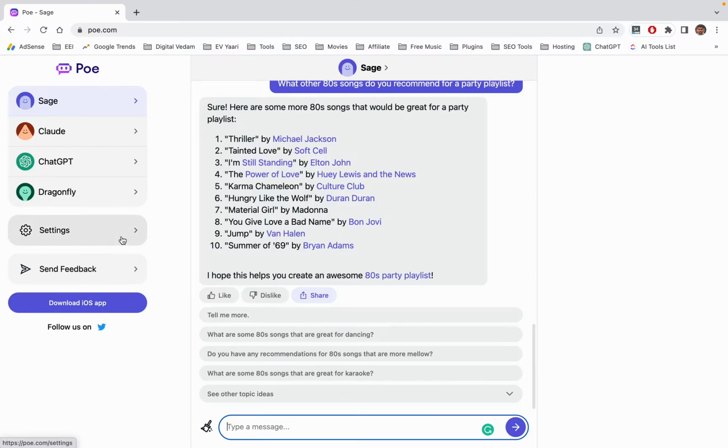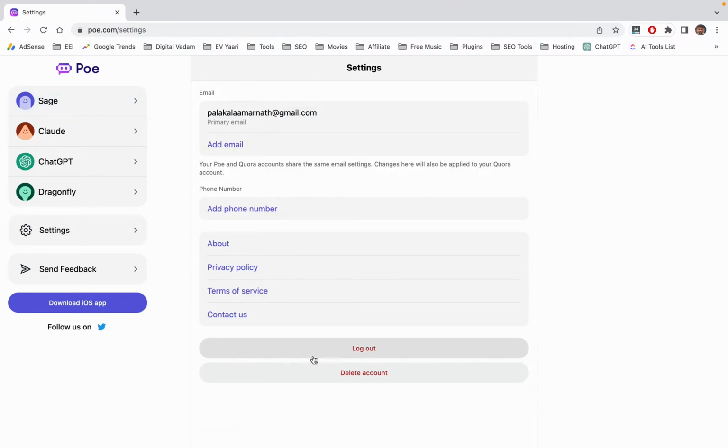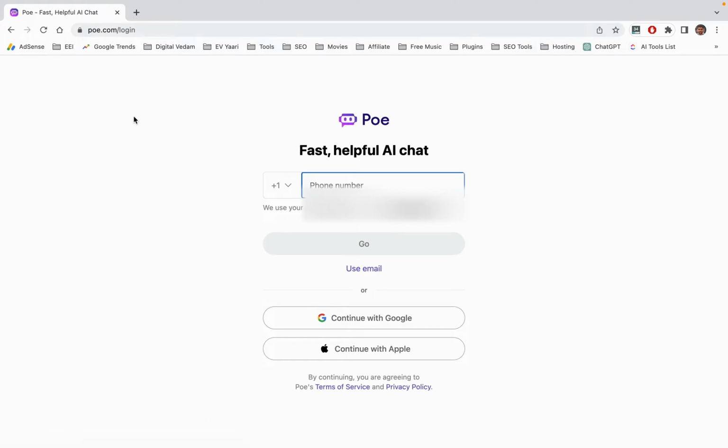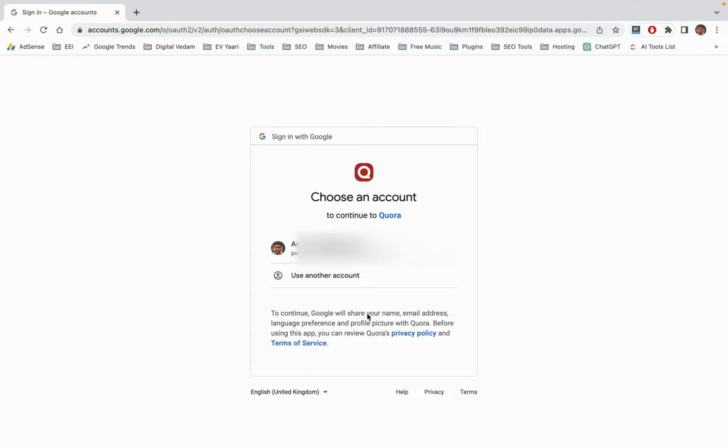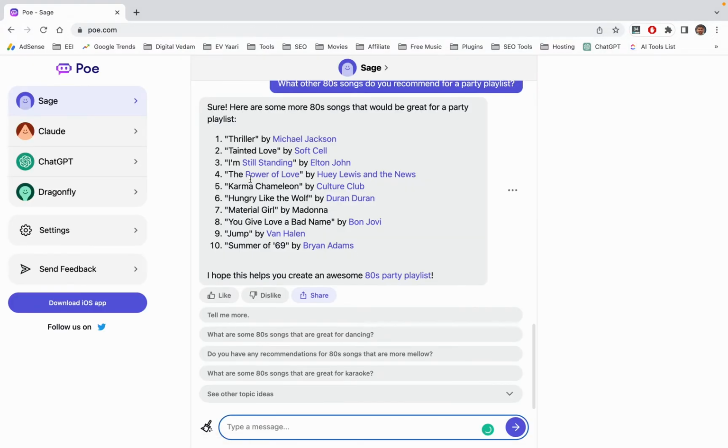I have already logged in. I will just log out and show you how to log in. Okay, so this is the first URL you will see, and from here you can use your phone, email, or just continue by Google because you are already logged in by Google, or you can continue by Apple. I'll continue with Google. Okay, and once I log in I will land here.